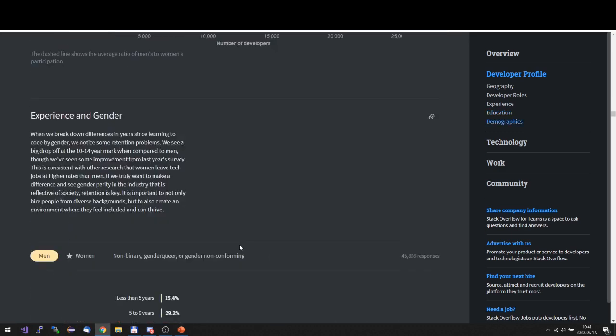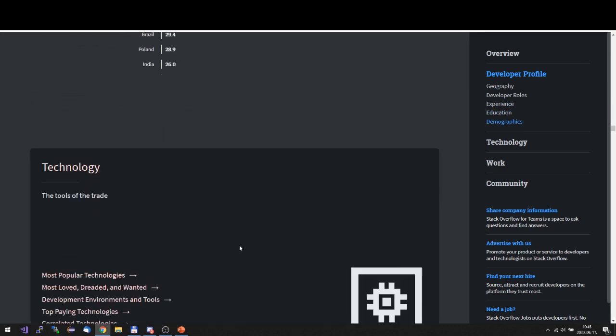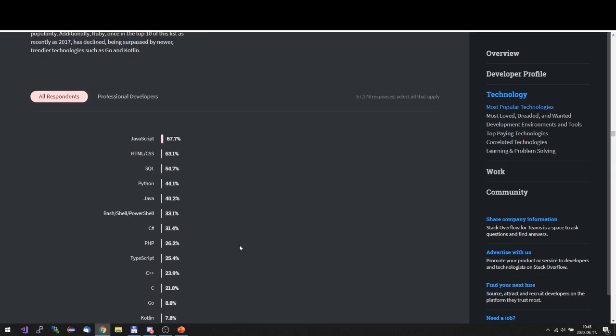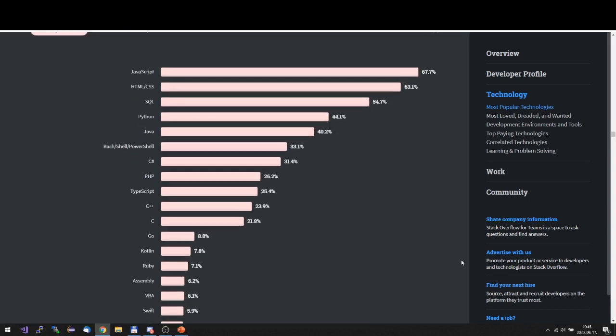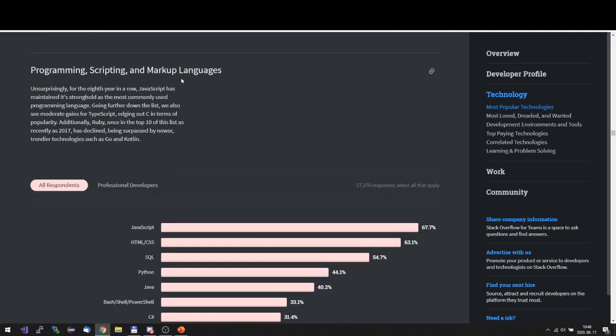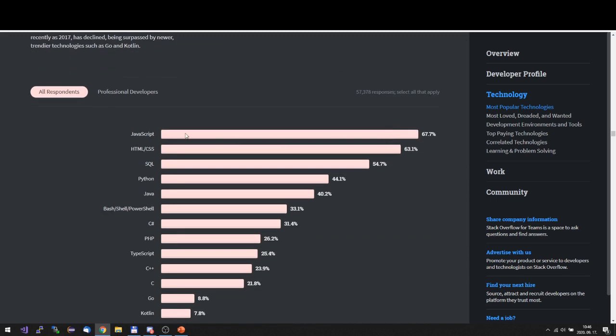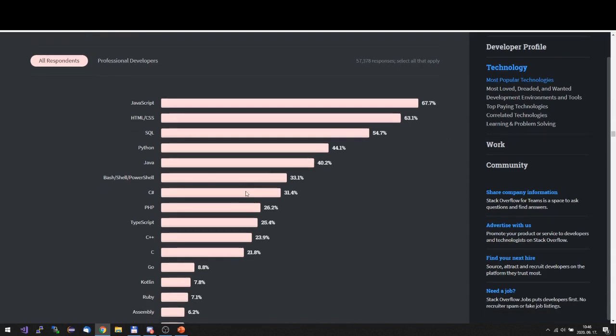Okay, let's check out the languages. Technologies. Okay, so here are the languages which most people use, and well, as we already discussed, HTML and CSS are not programming languages. They are just markup languages. JavaScript is a programming language already. It's the most popular one, but actually Java and C# are not that far behind. Okay, but still JavaScript is the most popular programming language.